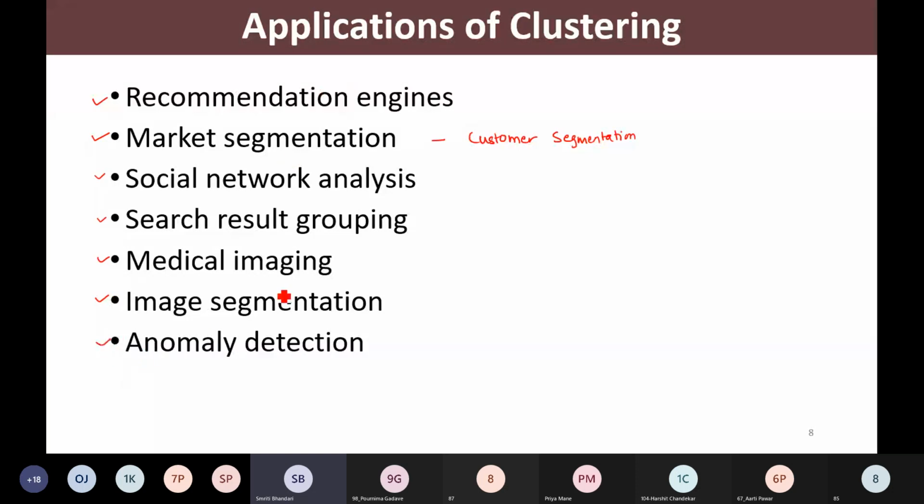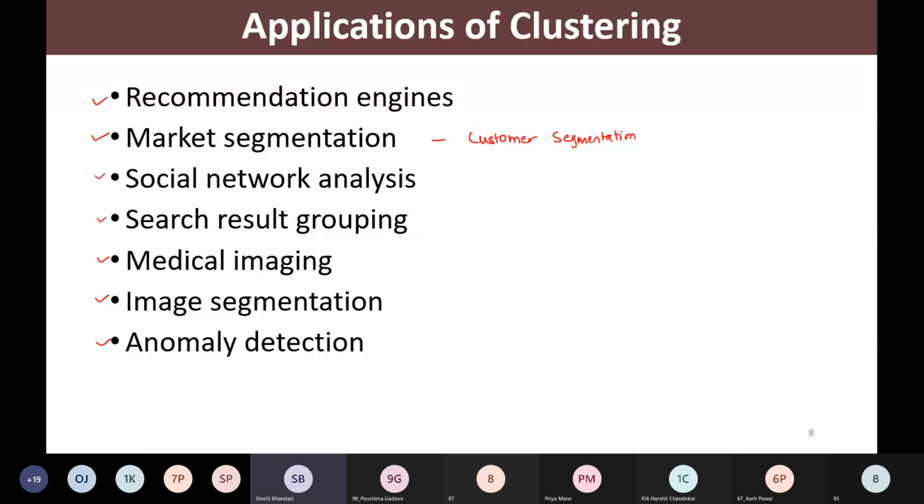These are a few of the applications of clustering. There are applications of clustering in almost each domain. Whenever we need to group some similar data items together, we find the application of clustering.